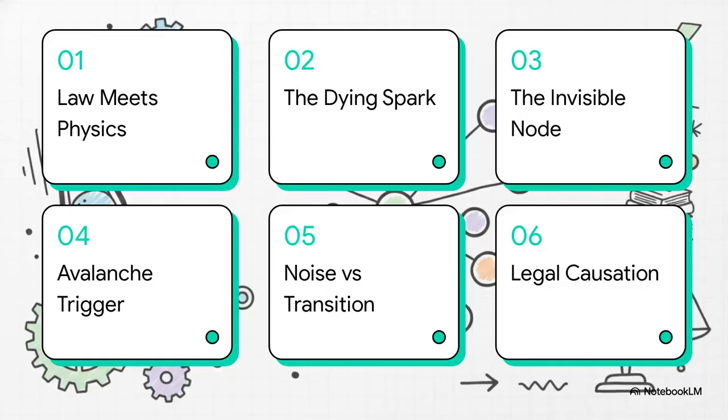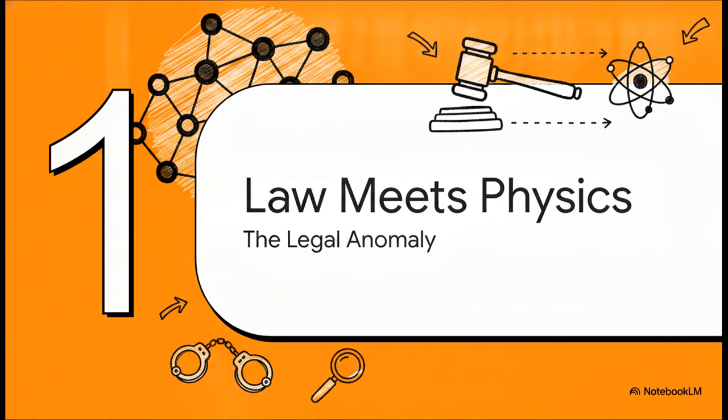To understand exactly how the defense breaks this down, we're going to use a zoom-out structure. We'll quickly cover law meets physics, the micro-level dying spark, the meso-level invisible node, the macro-level avalanche trigger, noise versus phase transition, and finally, reevaluating legal causation. Okay, jumping right into part 1, law meets physics, the legal anomaly.